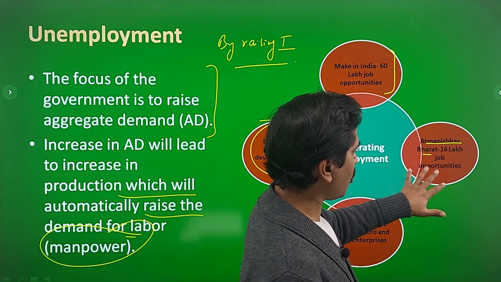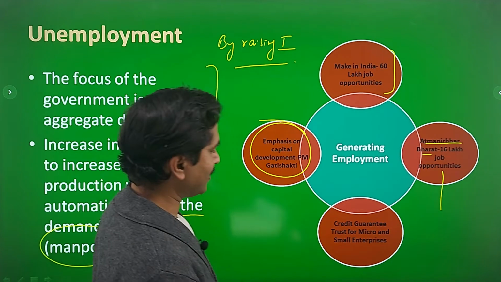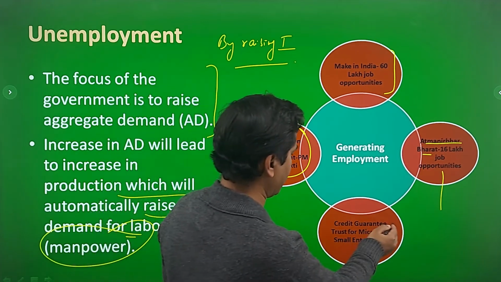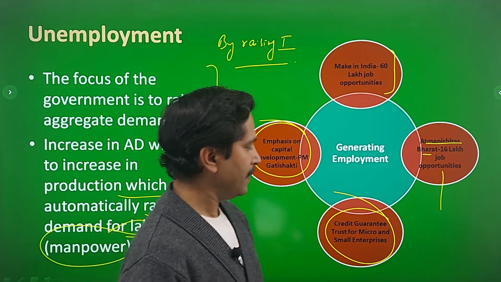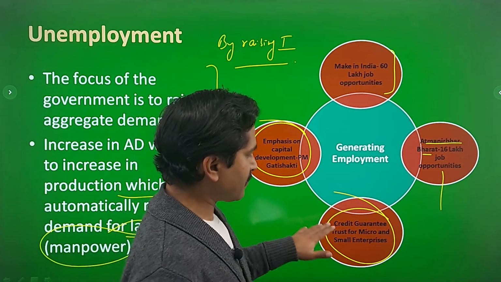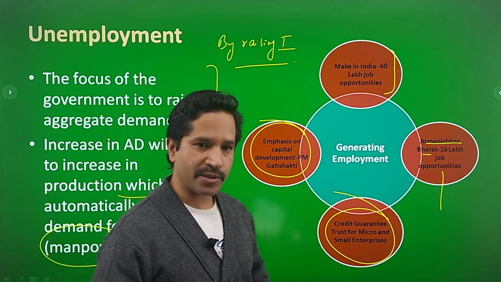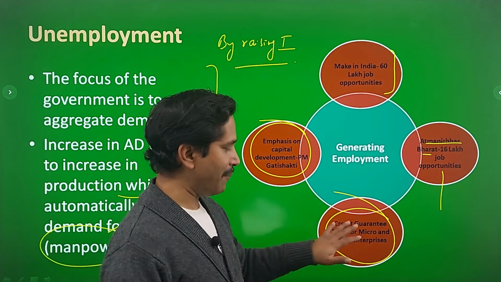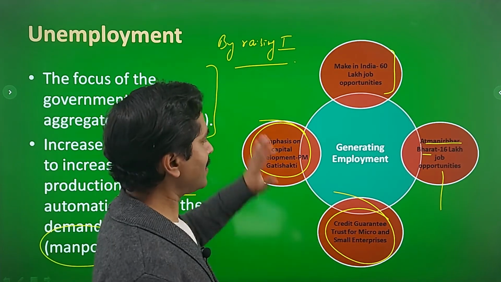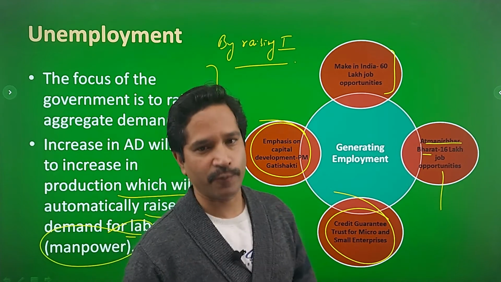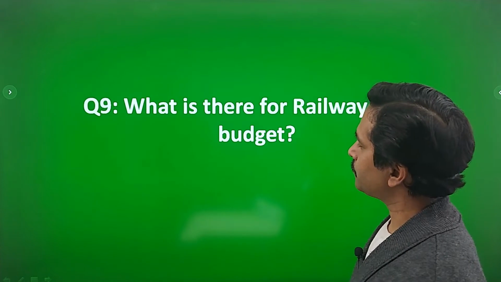Again, 16 lakh job opportunities have been envisaged in the next 5 years, and a credit guarantee trust for micro and small medium enterprises. Now MSMEs have huge employment potential. So the credit guarantee trust will lead to what? It will lead to more investment opportunities in MSMEs and generation of employment opportunities. So these are the 3-4 areas where the government has focused with regard to creation of employment opportunities.